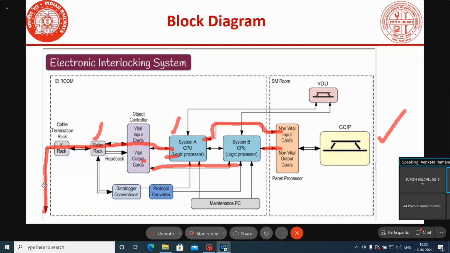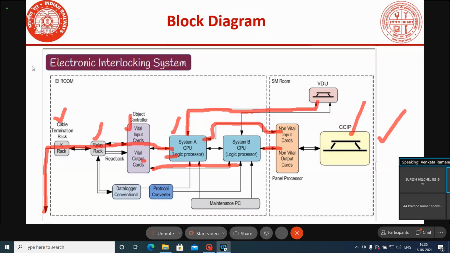Once the field gears are operated, the field gear status will again be represented back in the form of inputs, and the input status again will be connected to both the A system as well as the B system. Then again, this system will process the logic, and generally this will represent the yard status both in VDU as well as CCIP. Like that, this is the normal working of the EA system.